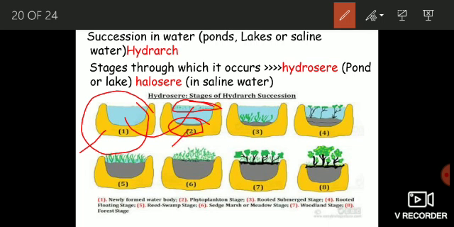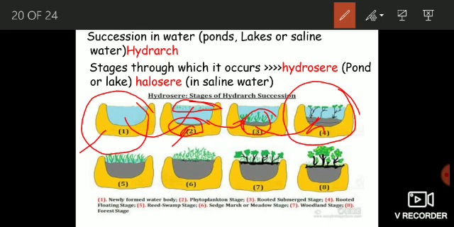They add soil to the bottom, and this makes conditions favorable for the next coming plant community, which is known as rooted submerged stage. Now you have rooted submerged plants. And when these rooted submerged plants die and decompose, they add more soil to the bottom, which makes conditions favorable for the next coming plant community, which is known as rooted floating stage. Now you have rooted floating plants, those plants which are rooted in the bottom and their leaves are floating on